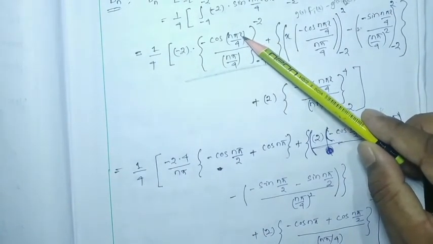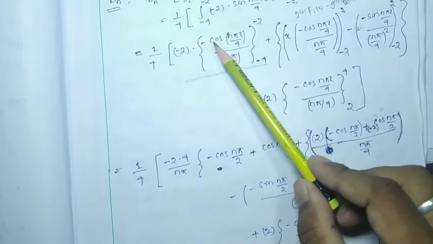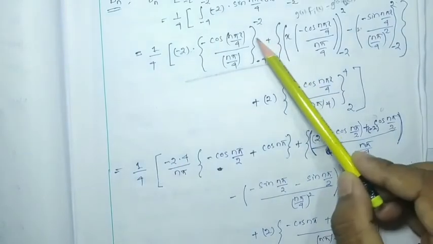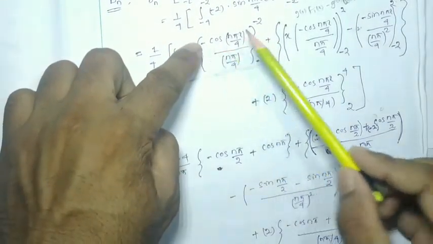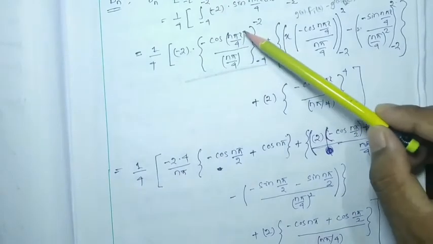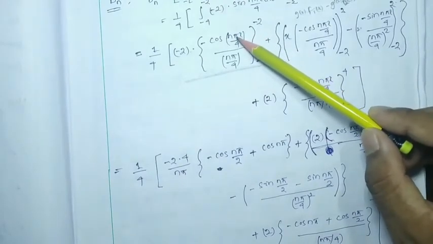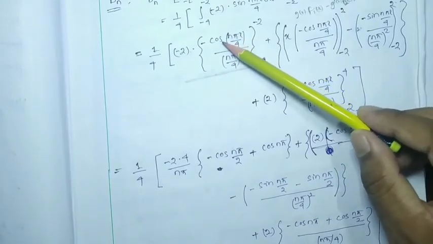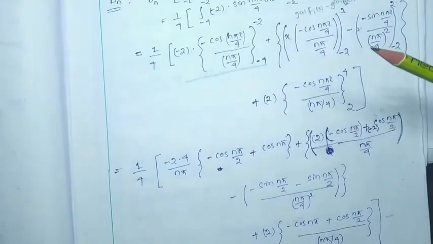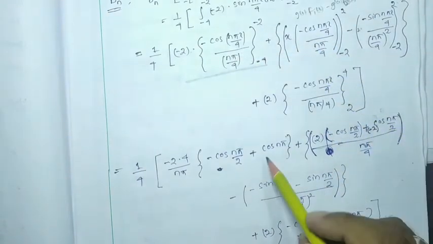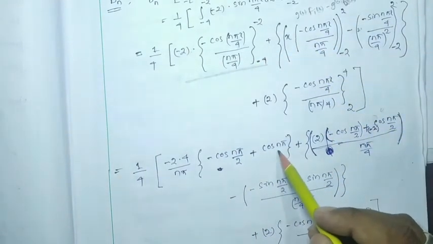What will be the value? The value will be minus cos n pi by 2. Then minus, here it is a minus, so it will be a plus, then we have to put minus 4. If I put minus 4 over here, it will be cos n pi minus 4 by 4, that is cos minus n pi. Got it? So cos minus n pi is nothing but cos n pi, because cos is an even function.